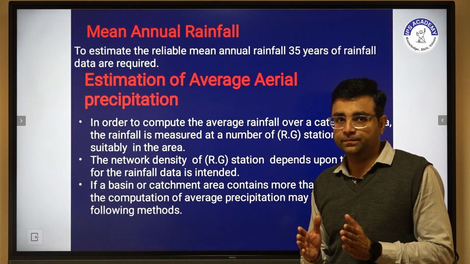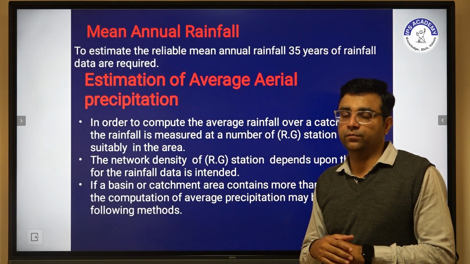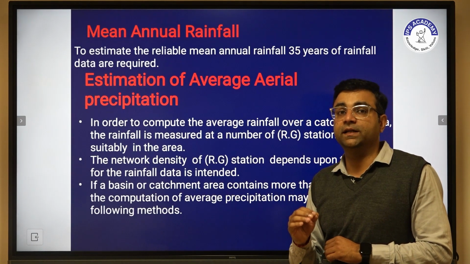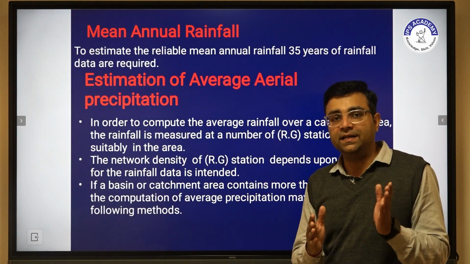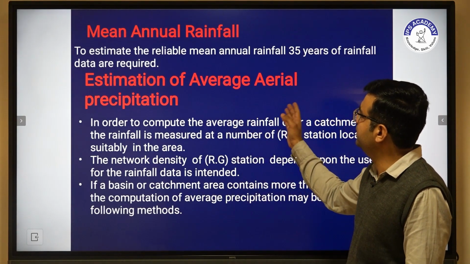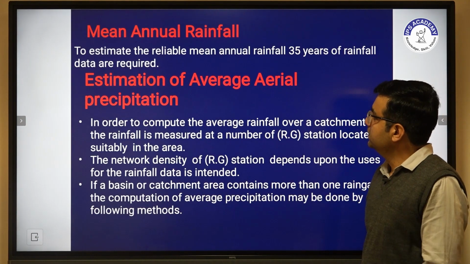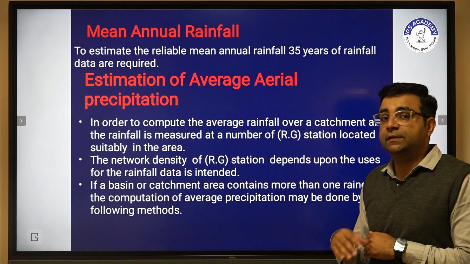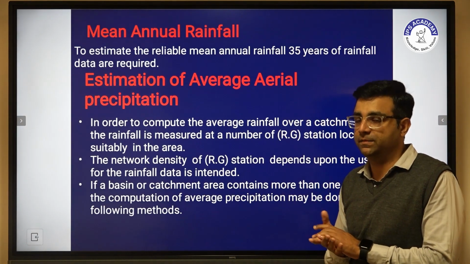If we have to design, we require mean annual rainfall. Mean annual rainfall depends on 35 years of data, including past or current rainfall data. So estimation of average aerial precipitation is also important. Now we have to determine the estimation of rainfall with the help of aerial precipitation.